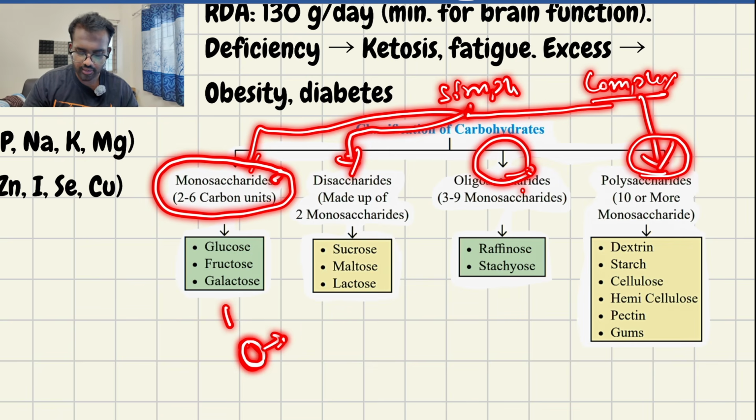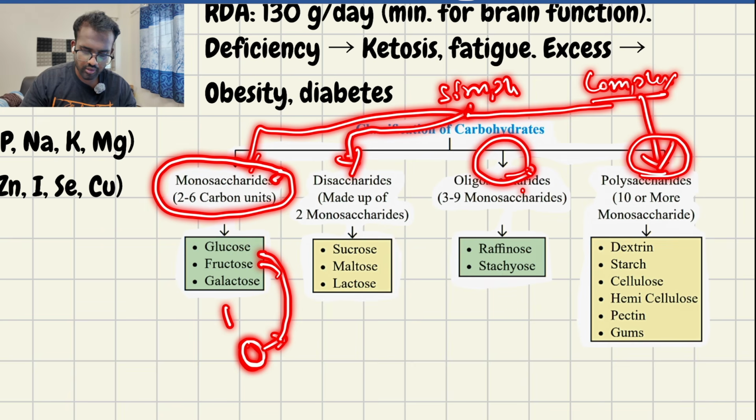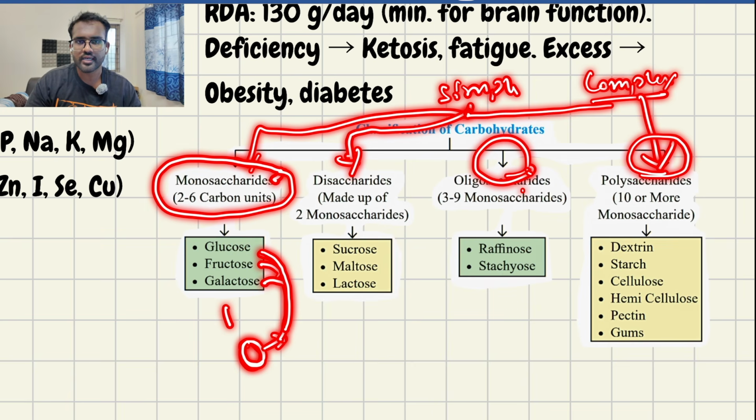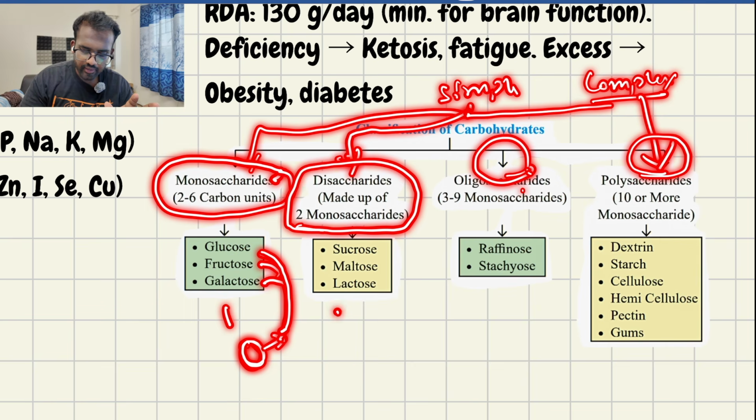What are the single unit sugars? Glucose, fructose, and galactose. These are the single unit molecules, which are a simpler kind of sugar. This is called monosaccharides. And there is a disaccharide. What is disaccharide? In the word itself, di, it contains 2 molecules, like this is one molecule and this is another molecule. It is connected with a bond, glycosidic bond.